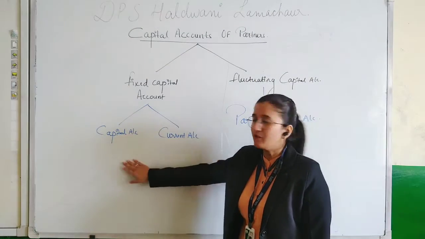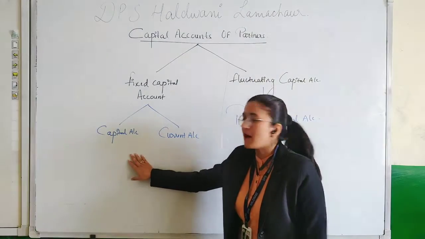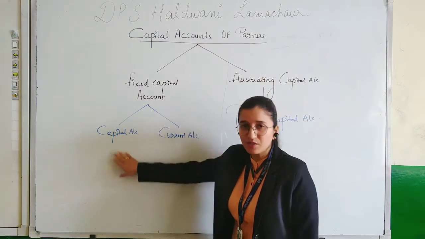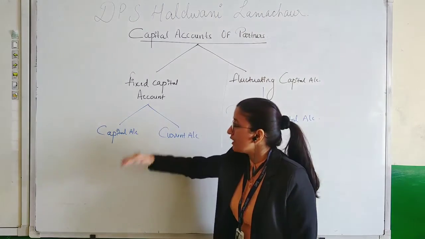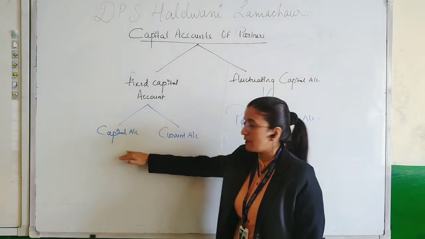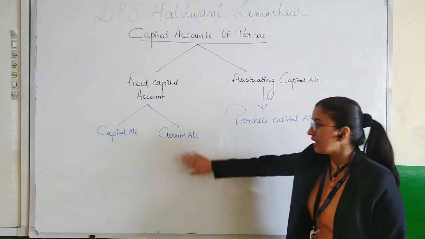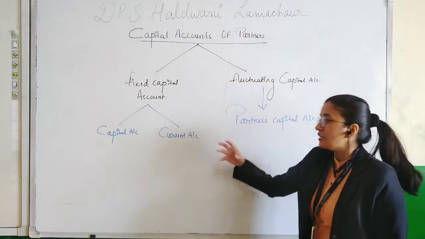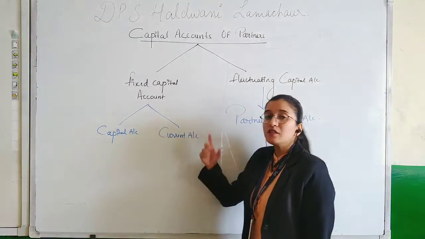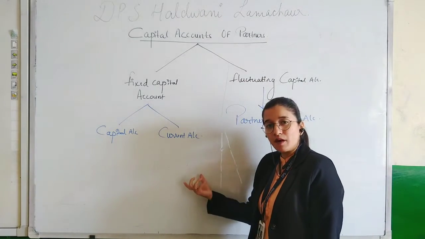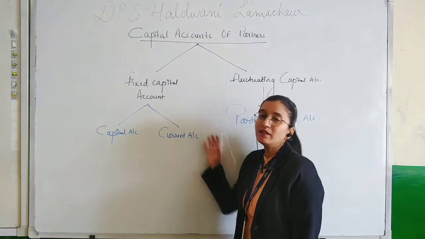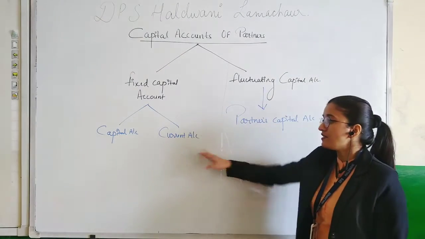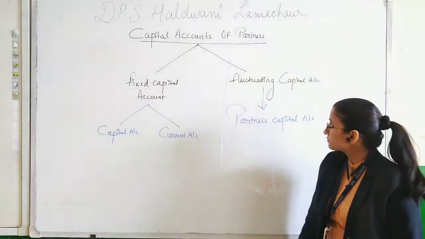In capital account we generally record the opening balance and the closing balance of capital, and also the additional capital introduced by the partner. And in current account we record all the entries related to interest on drawings, interest on capital, salaries to partners, commission to partners. All these entries are recorded in a newly opened account known as current account.